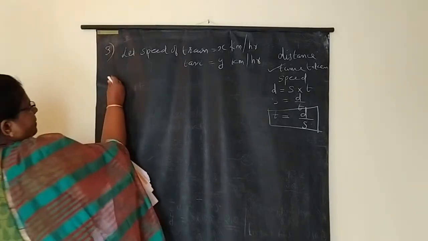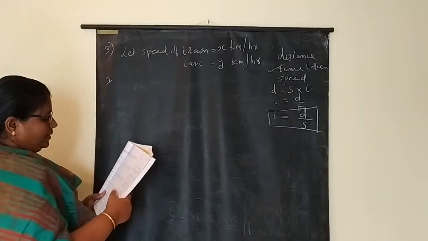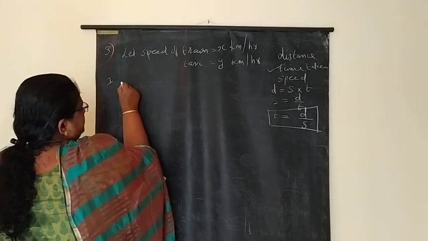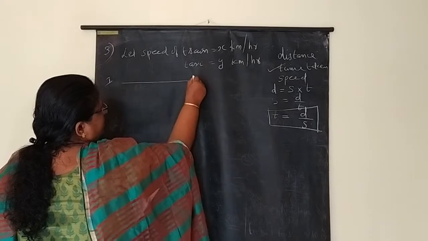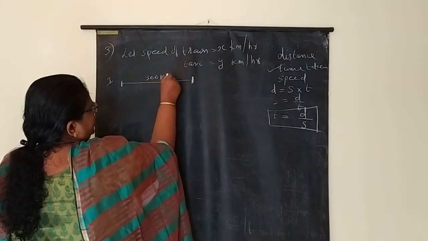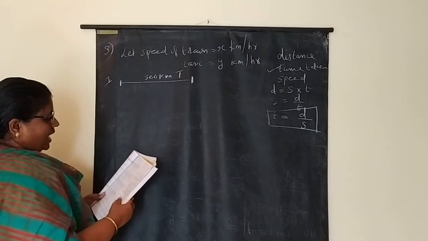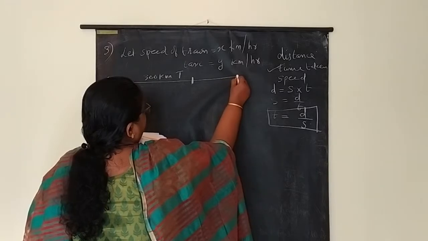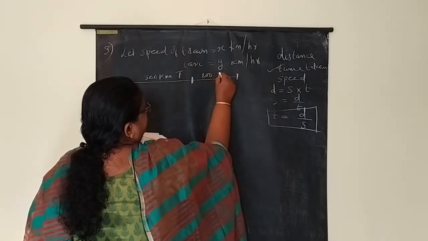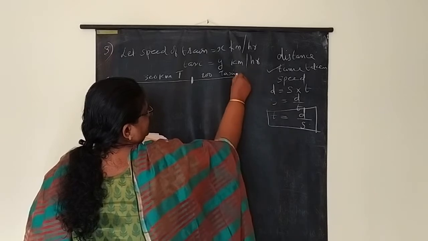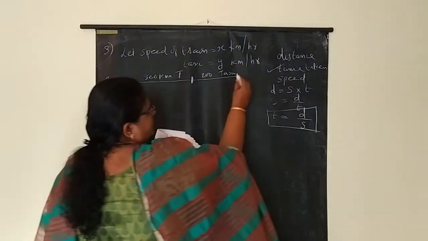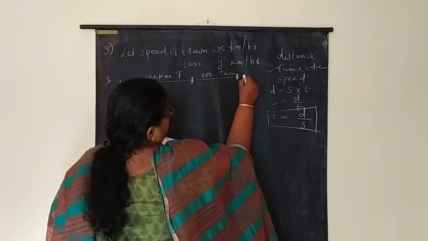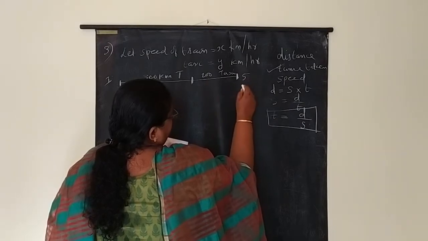Now what happened in the first case? Abdul is traveling 300 km by train and 200 km by taxi. So he travels from here to here 300 km by train, and 200 km by taxi, so he reached here. The time required is 5 hours 30 minutes.